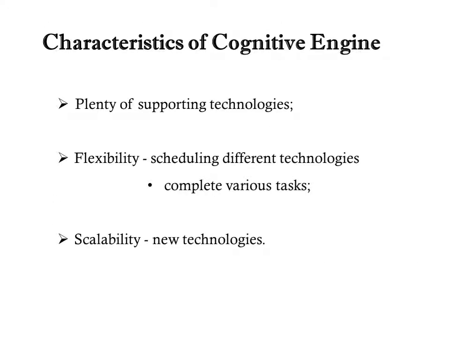From the design of the functional architecture for the cognitive engine, which we have seen so far, we can observe that the cognitive engine has the following characteristics. First, it has plenty of supporting technologies. Next, it has flexibility in the sense of scheduling different technologies to complete different tasks. At last, it has good scalability by conveniently joining new technologies.